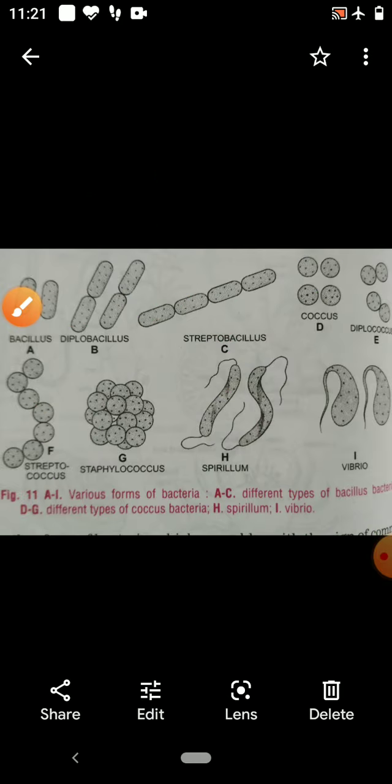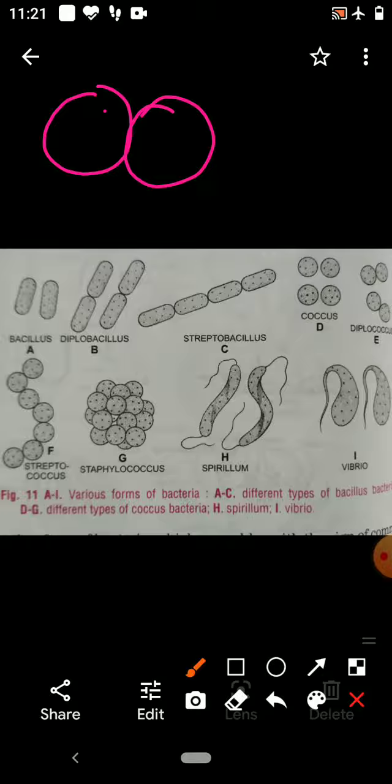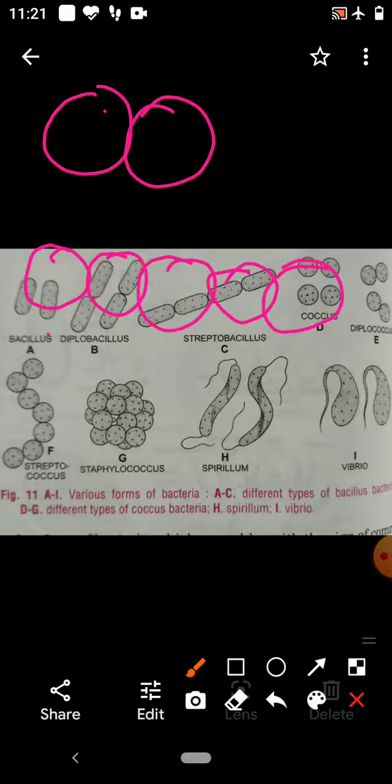If two spherical bacteria have joined together, that is Diplococcus. If many join together and form a long chain, that is Streptococcus.